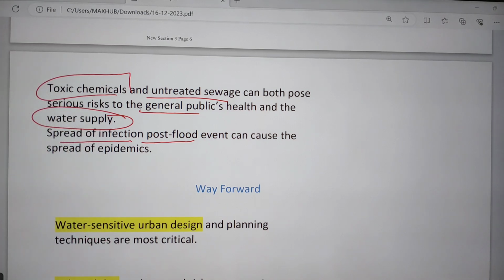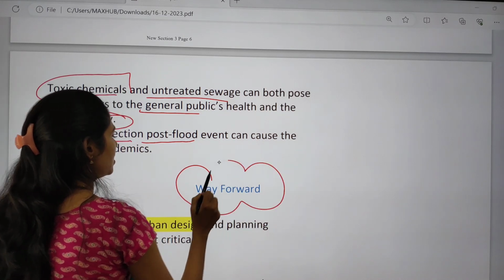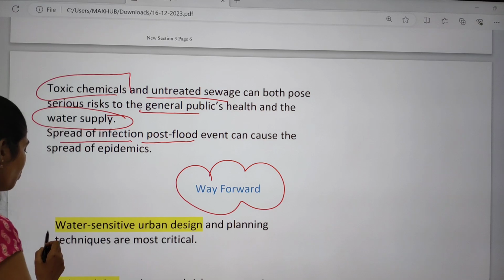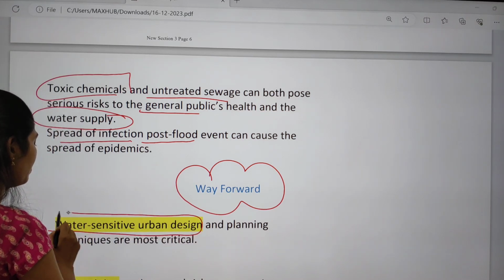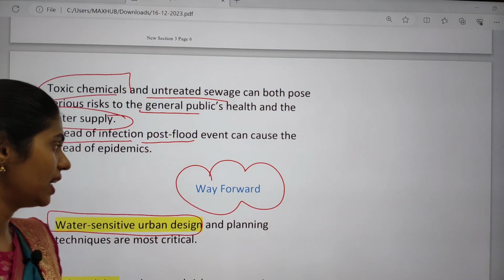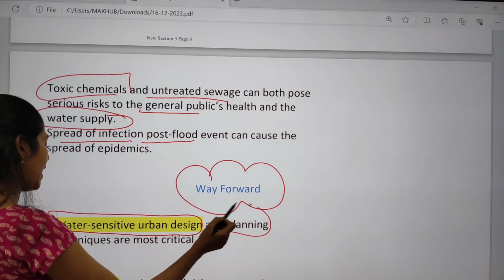And what can be done? So what is the way forward? If you see the way forward, the first one here is that we need to come up with water sensitive urban design. So we need to focus on water sensitive urban design, and we have to go for planning techniques.